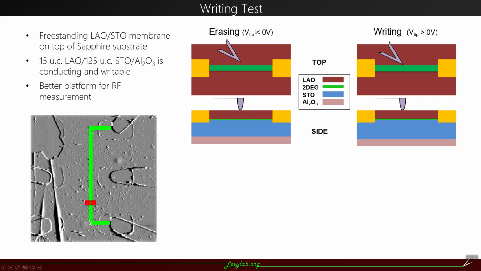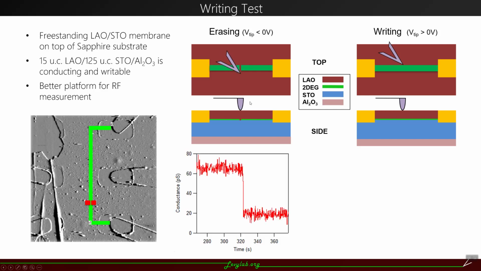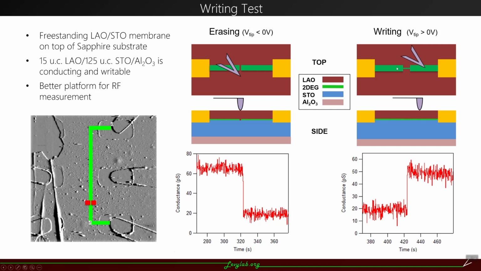First, we use a positive tip voltage and write to connect these two electrodes. Then with a negative tip voltage, I cut these electrodes. Here we can see a clear conductance drop with this cutting. And then we first create a small canvas in the middle with a negative voltage. And after that, we connect these two virtual leads we created, and we can see a clear conductance jump.